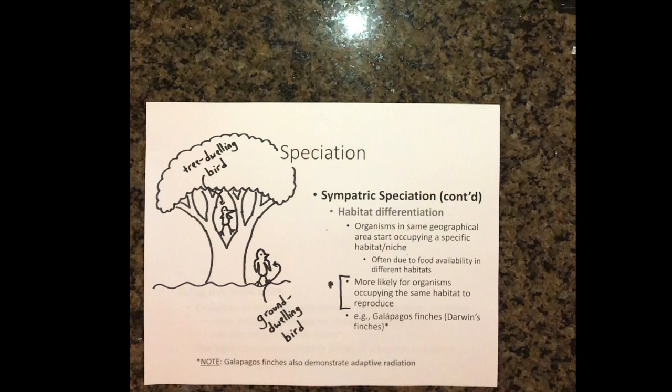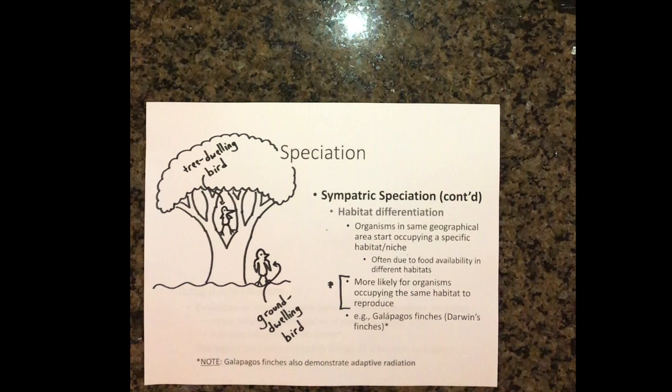Because different finches were spending most of their time in the habitat that they preferred, that also meant that they were more likely to mate with other finches that naturally preferred that habitat too. This eventually led to the divergence and speciation of various finch populations on the Galapagos Islands.